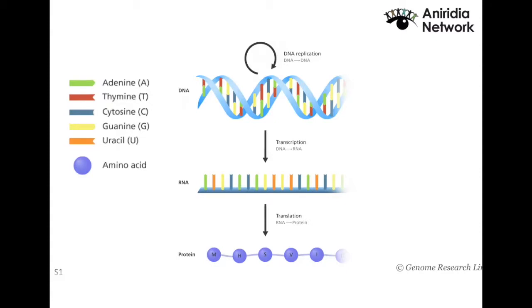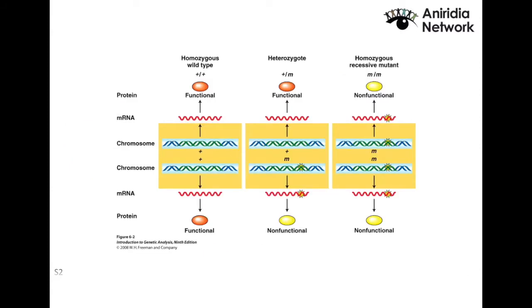Now, depending on that substitution, a mutation might have no impact at all. It might produce a protein that doesn't work as well as the wild-type protein, or might not produce any protein at all. Humans are diploid organisms, so essentially they have 2 copies for each gene, each from one of your parents. So what we call a wild-type homozygous state is when both of your copies produce your protein, and that's the homozygous wild type. If you have a mutation in only one single copy of your gene, then you are in a heterozygous phenotype. The other copy is producing the normal protein.